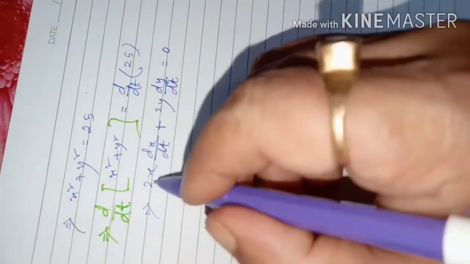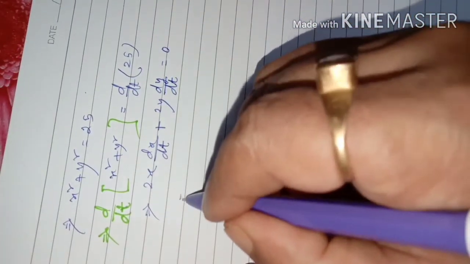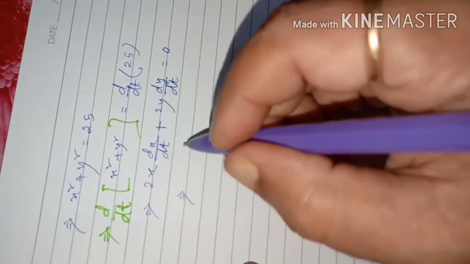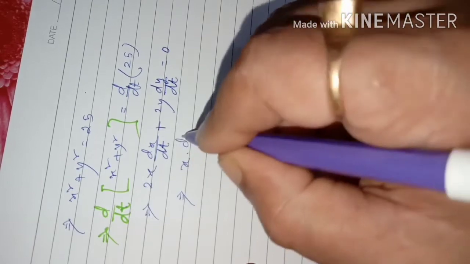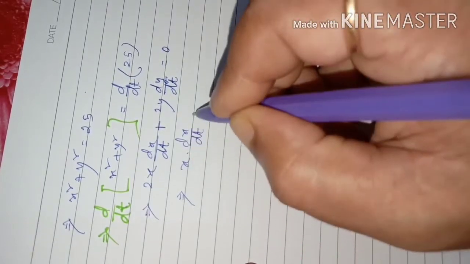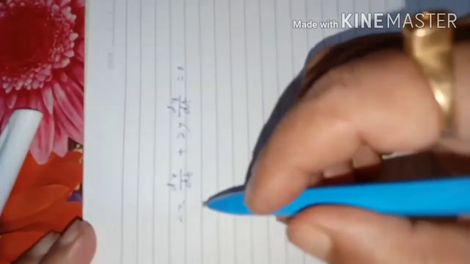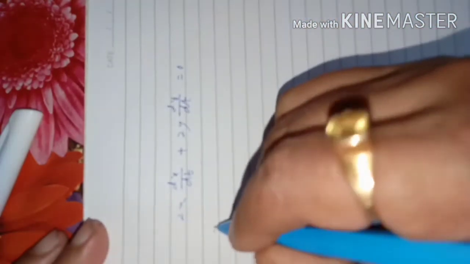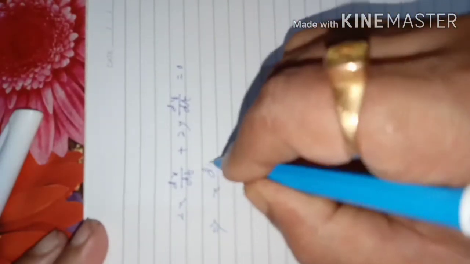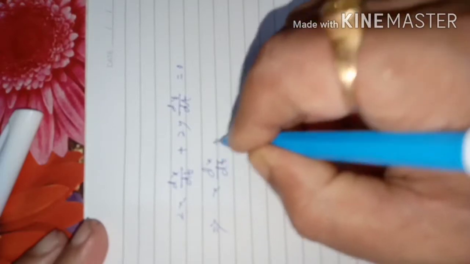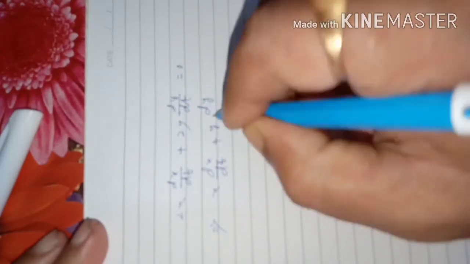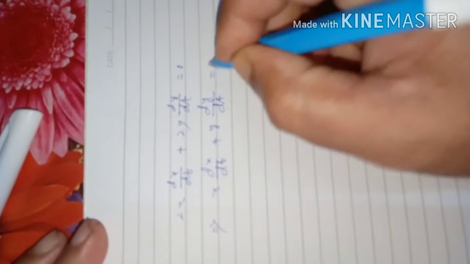Now 2 cancels from all terms here, dividing by 2, it will be x into dx by dt plus y into dy by dt is equal to 0.